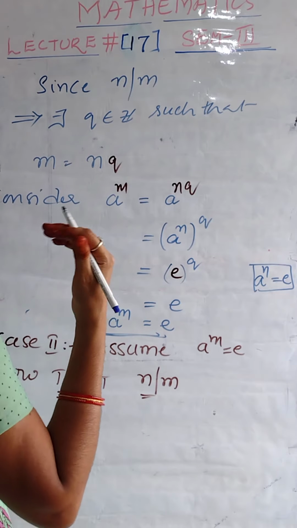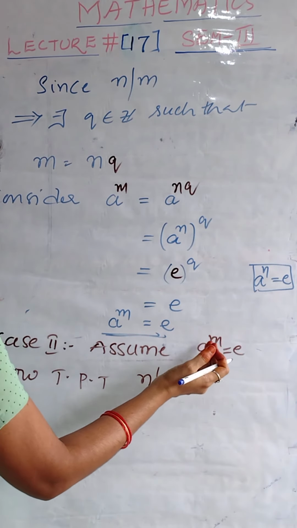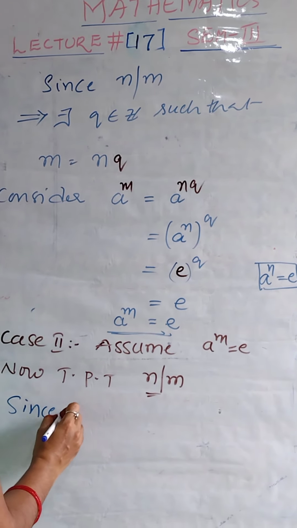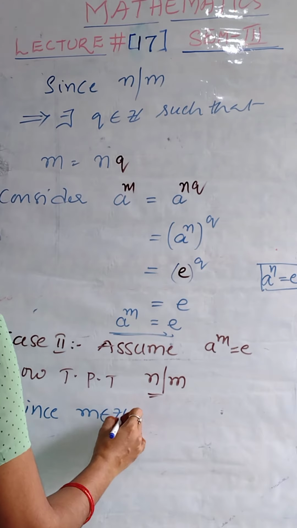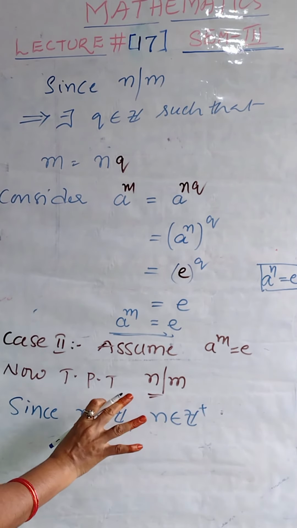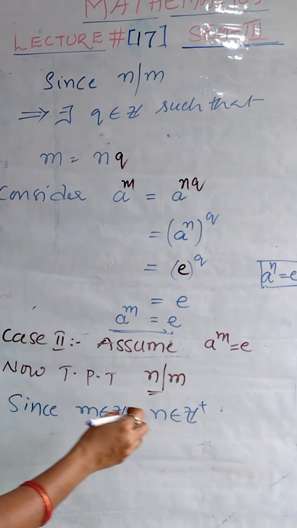Here we have in the hypothesis n is an integer, and in the assumption m is an undecided integer. Since we have two integers, m is an integer and n is the least positive integer, whenever we have two integers we can apply the division algorithm theorem.